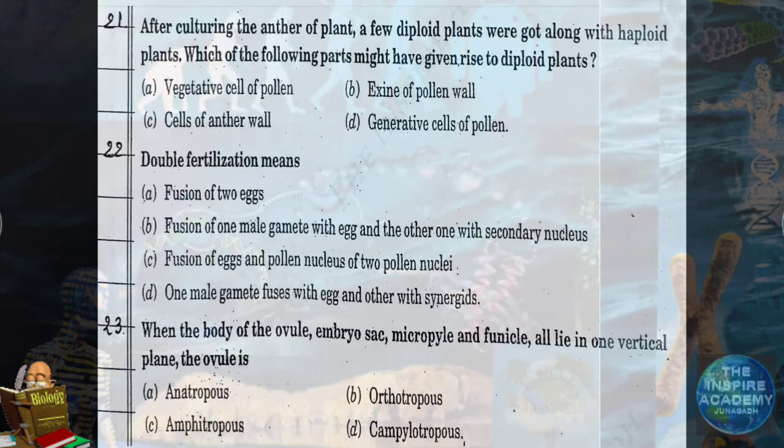Next question. Question number 21. After culturing the anther of a plant, a few diploid plants were got along with haploid plants. Which of the following parts might have given rise to diploid plants? Once again, after culturing the anther of a plant, a few diploid plants were got along with the haploid plants. So the question is, which of the following parts might have given rise to diploid plants? Very tricky question. Think and answer.